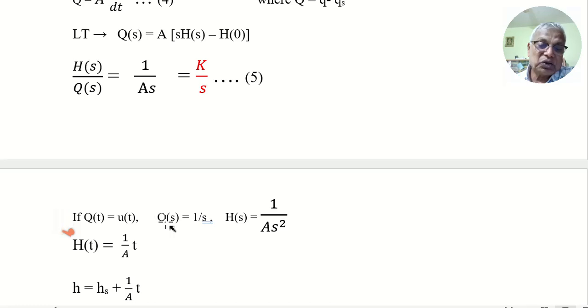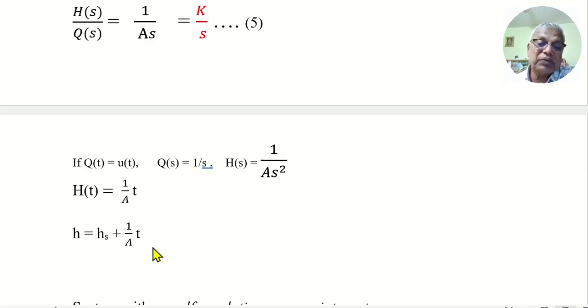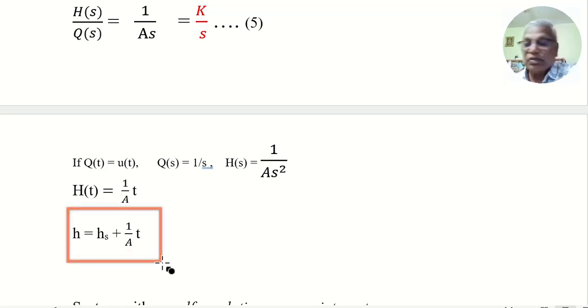Usual procedure: take Q of s, the Laplace transform. Q of s is 1 by s. Substitute here, H of s equal to 1 by A s squared. Take the inverse Laplace, and you get h of t equal to (1 by A) into t, or h equals h steady state plus (1 by A) into t. So what type of function is this? This is a ramp function, right? A continuous, linear function.